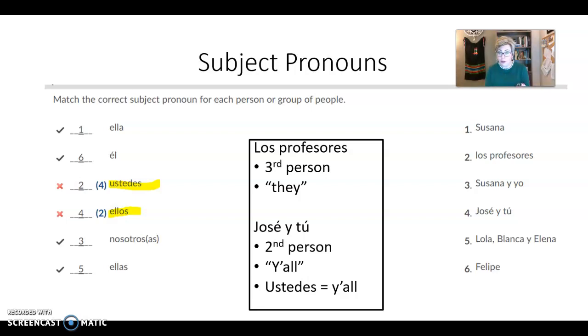influence how well you do with ER and IR verbs, which we're learning this week, and how well you do with questions in Spanish, like forming and answering questions in Spanish, which we get to in Chapter 4 this semester. So the first question I noticed that quite a few of you missed was on the subject pronouns, and especially these two, the ustedes and the ellos. These are difficult for English speakers.